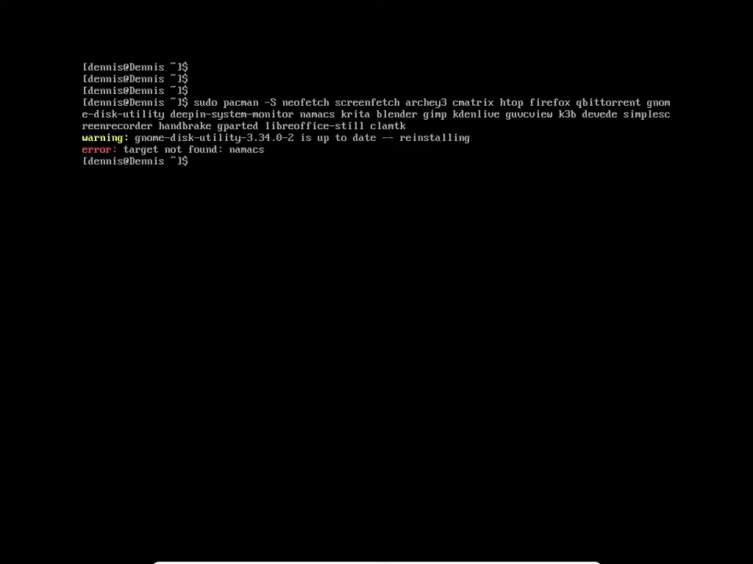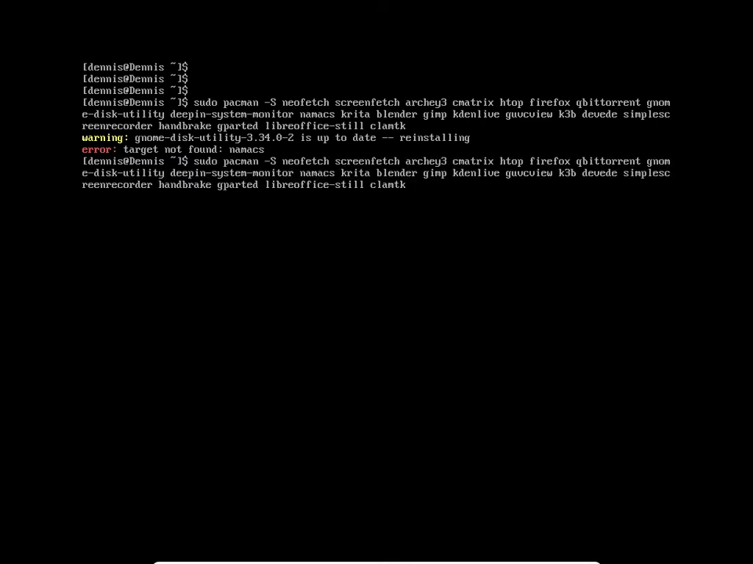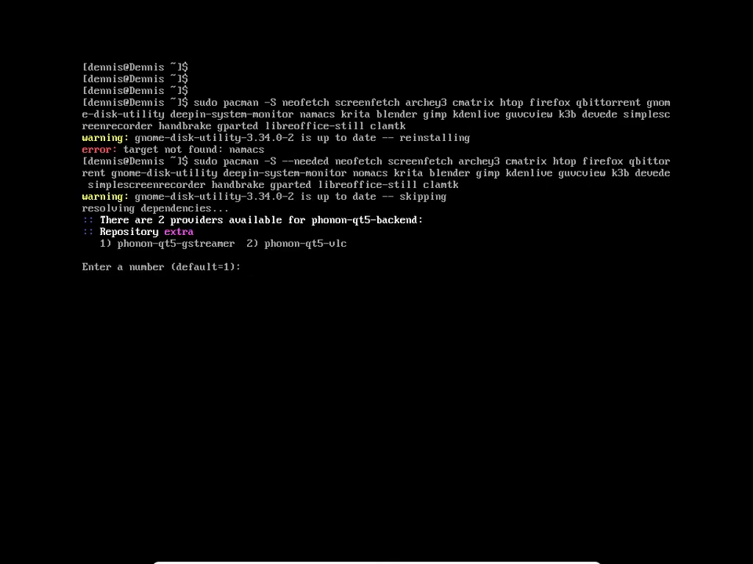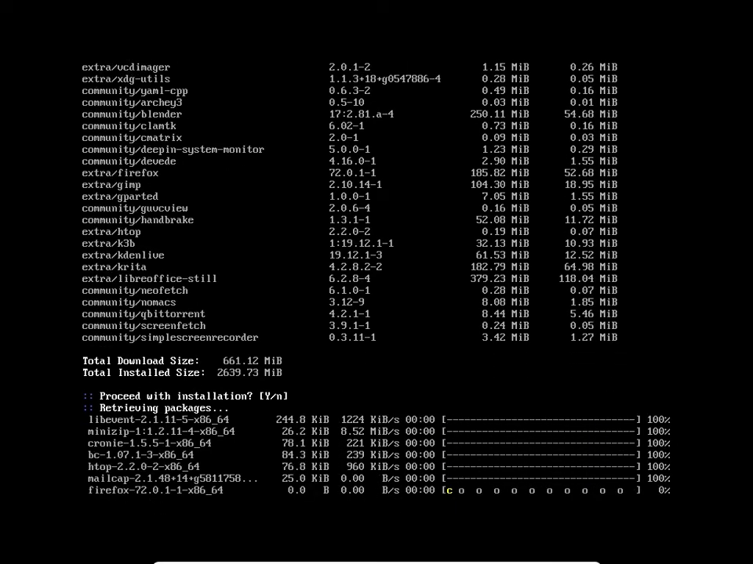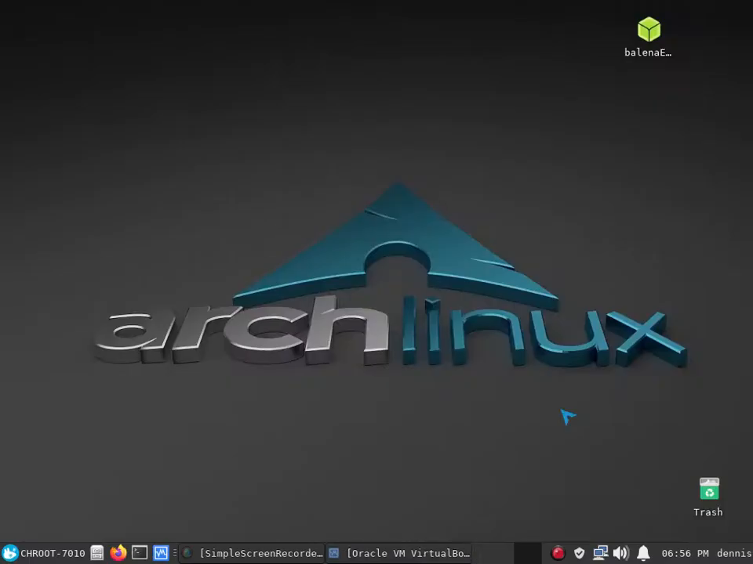Uh-oh, I spelled something wrong. Gnomax. I like gnomax, but I can't spell it right. And since I'm this close to the beginning, I'll go ahead and put in the needed one, because I see that it had already had the Gnome disk utility installed. This is a 2.5 gig install, so quite a bit of stuff. And I'll pause the video and I'll be back.